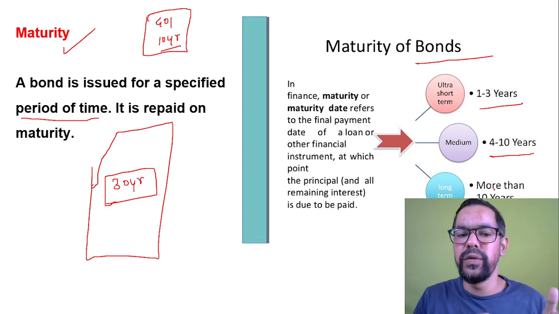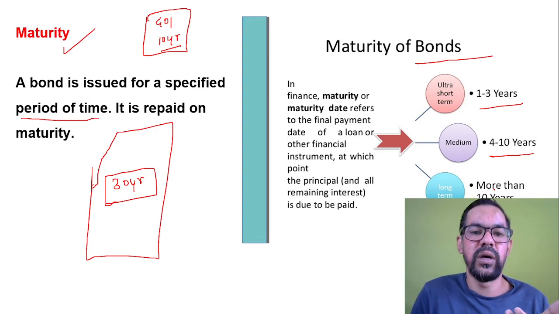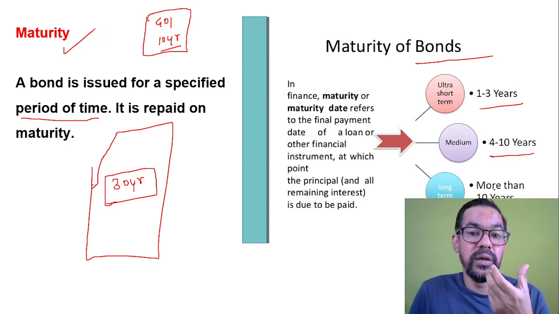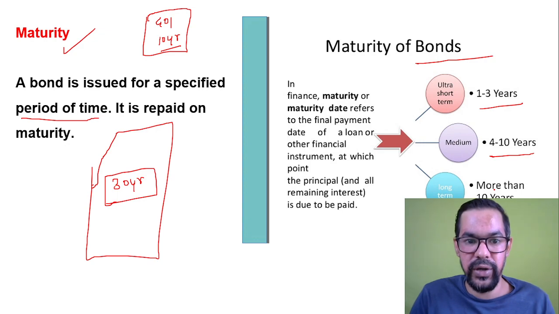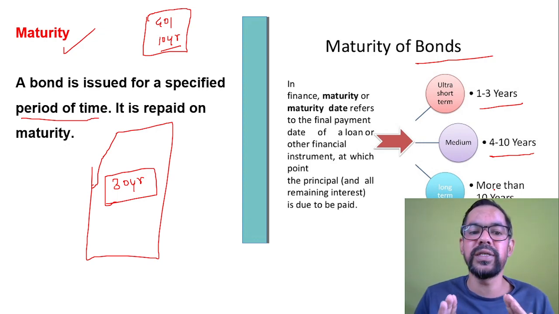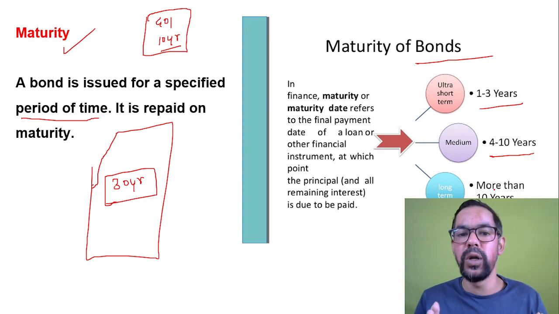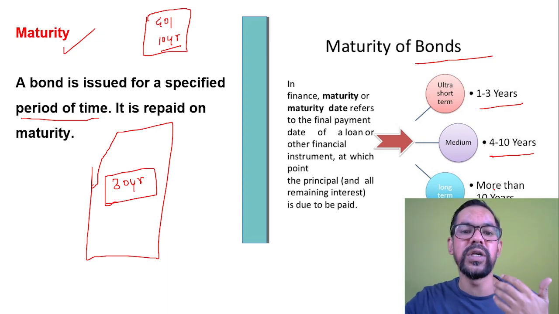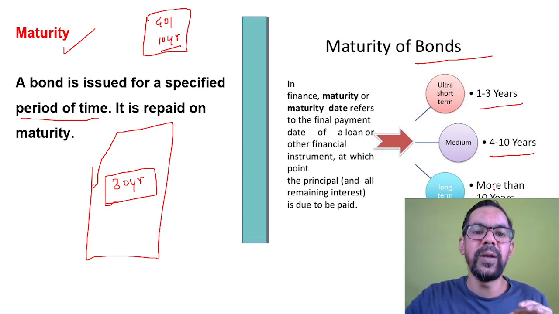But whenever you talk about maturity, it is the time period after which the investor will get their money back. Maturity is specified on the face of the bond. After this specific time duration, you will get your money back. That is called maturity.